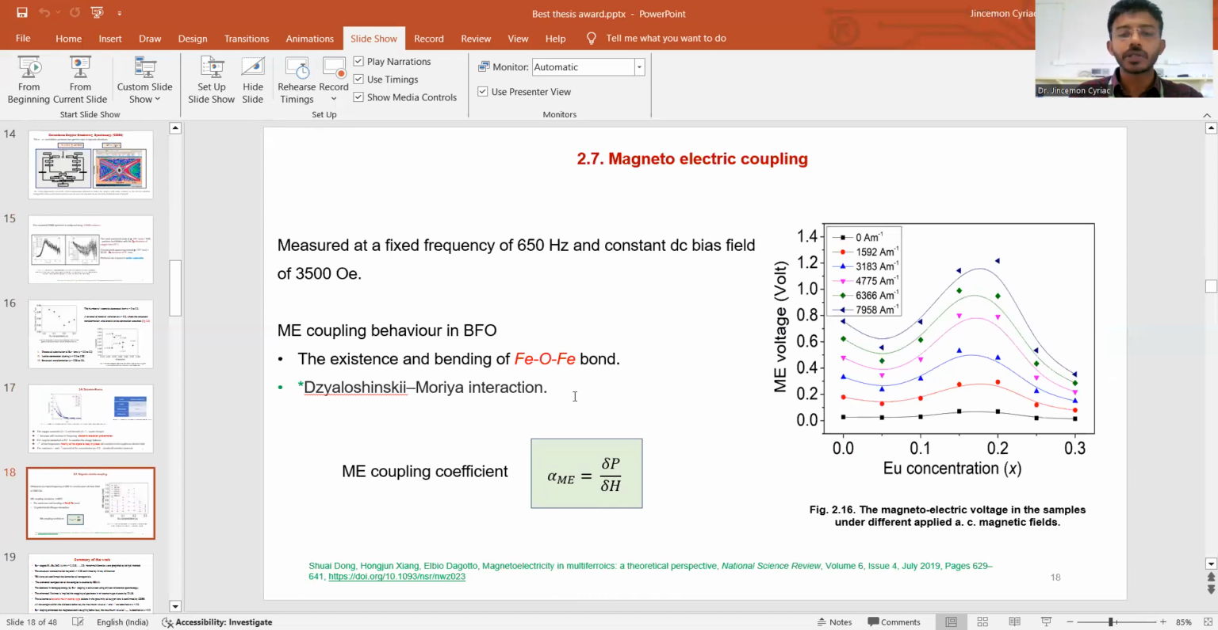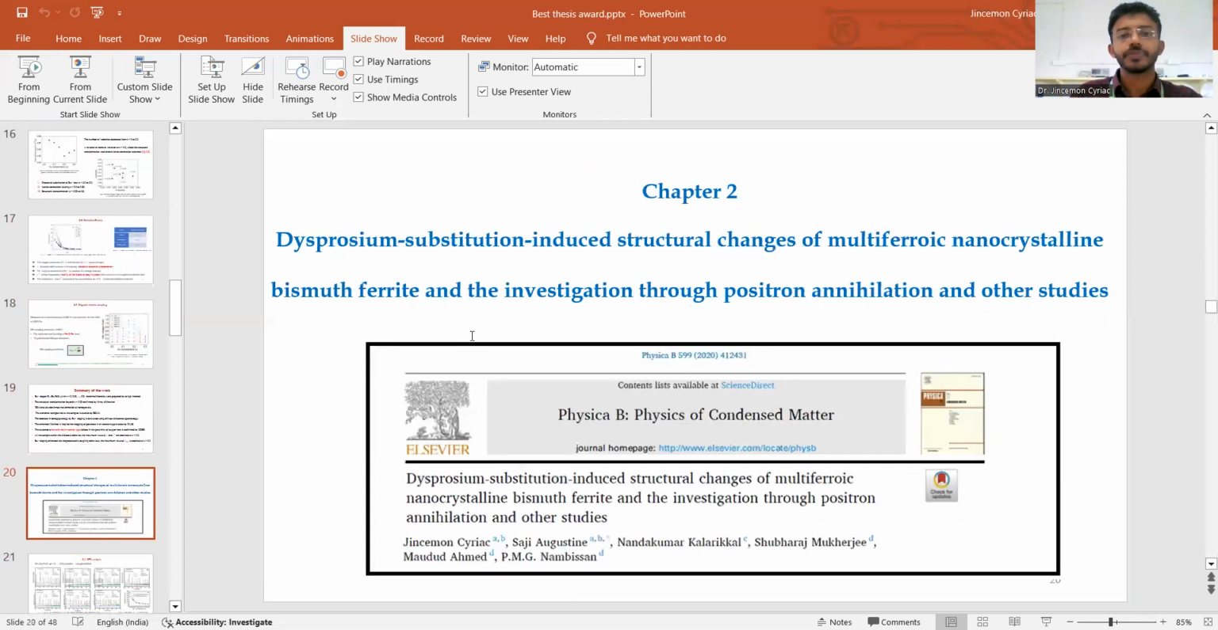Again, I studied the magnetoelectric coupling property, which is due to the Dzyaloshinskii-Moriya effect, the existence and bending of the Fe-O-Fe bond, and the maximum value is obtained for the sample x equal to 0.2. So when europium is doped at a particular concentration x equal to 0.2, you obtain the maximum optical, dielectric and magnetoelectric coupling property due to the vacancy type defect, which is concluded in this chapter.